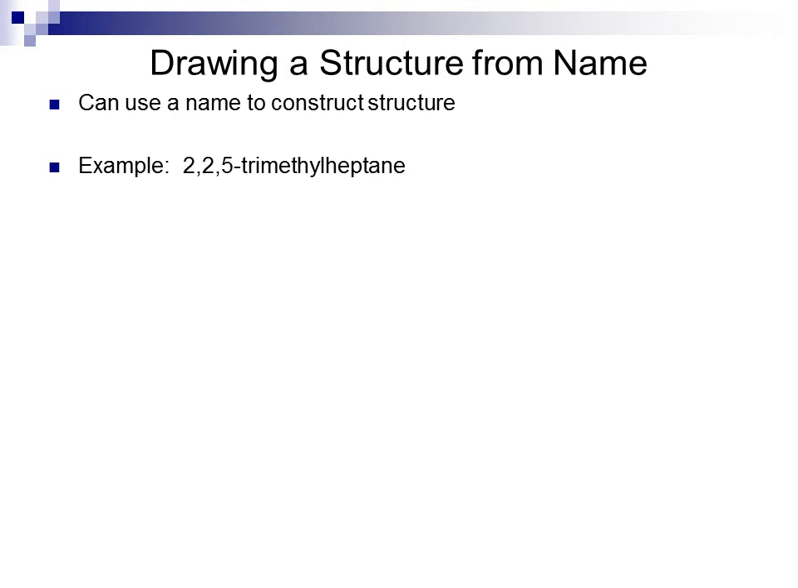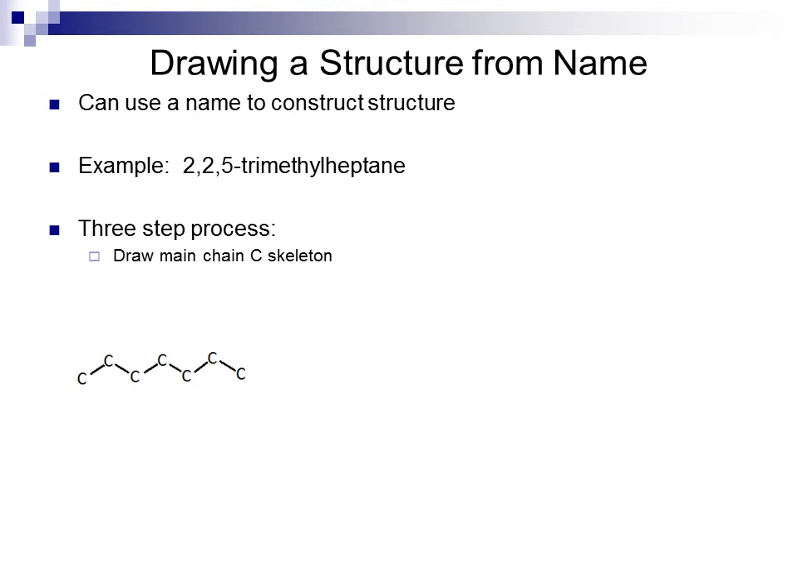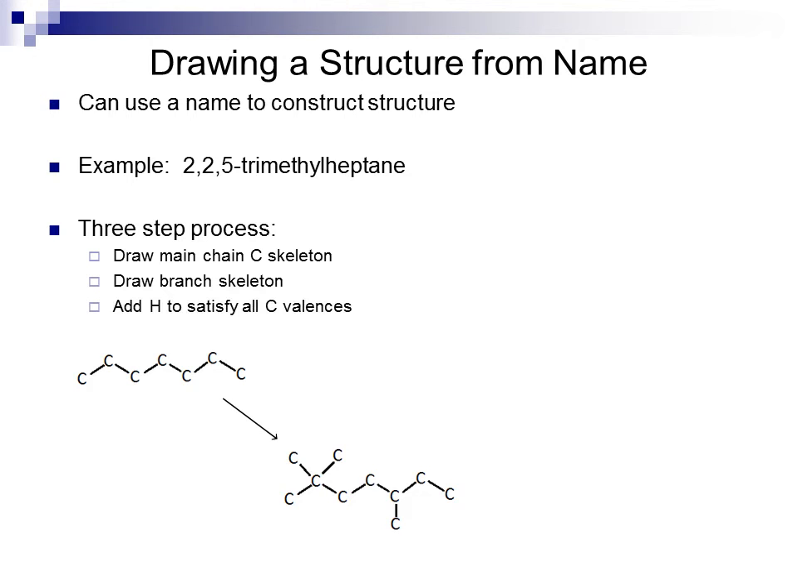Now I can take a name and draw a structure from the name as easily as I can name a structure that I see. The rules for drawing a structure from the name, for example 2,2,5-trimethylheptane, are to first draw the main carbon skeleton. So with a heptane, I would draw 7 carbons. From there, I will draw the branches as carbon skeletons as well. There are 3 methyl branches at 2, 2, and 5, so I would put in the 3 methyl branches. From there, I would add hydrogens until all of the carbons have satisfied valences.